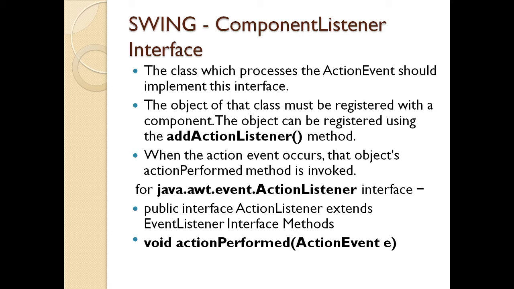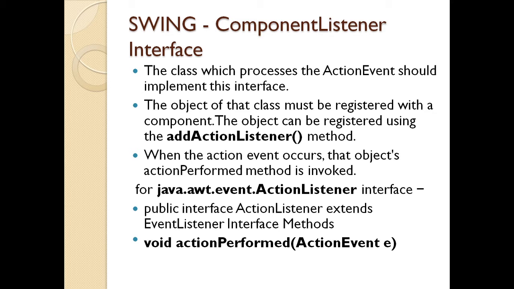So, after you add the action listener, you need to add some methods to that. Now, that is the actionPerformed. For this, you need to import the package java.awt.event.ActionListener interface. And you have to apply the void actionPerformed method, wherein you pass the ActionEvent with the object e. Now the second listener interface is your item listener.